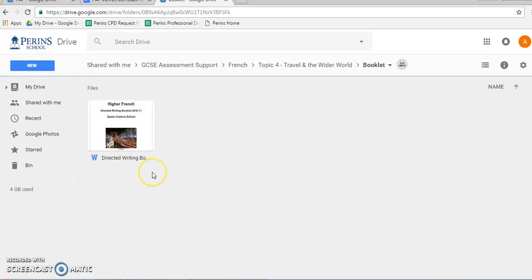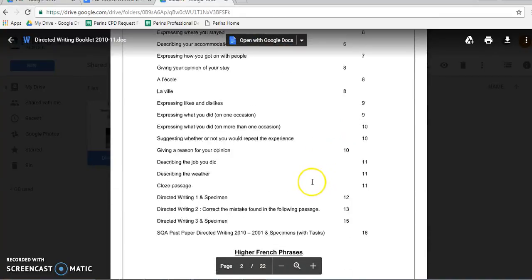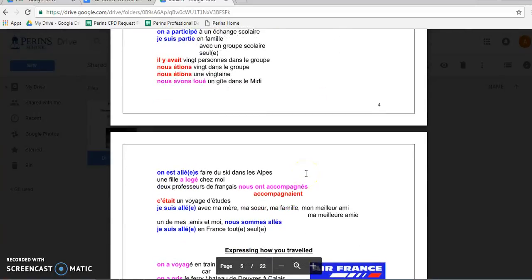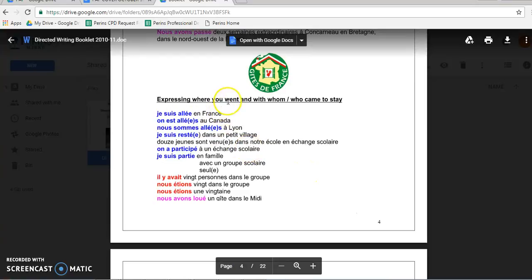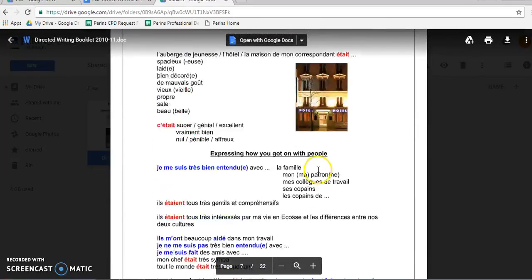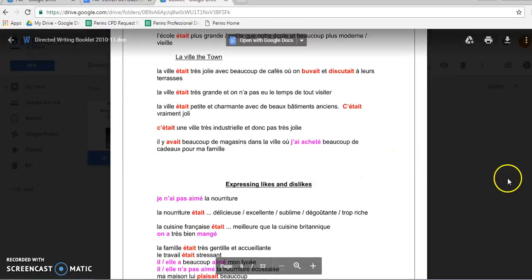which is a directed writing booklet, which I found elsewhere. It wasn't me that made this. This was Queen Victoria School, wherever that might be, who made this excellent booklet with stuff to do with holidays. So you've got these expressing where you went with who came to stay. Je suis allé en France, on est allé au Canada, nous sommes allés à Lyon, etc., etc. Loads and loads and loads of stuff. 22 whole pages of things that you can use.